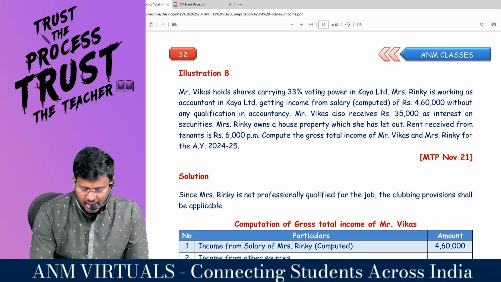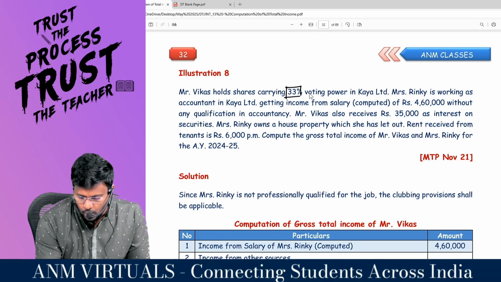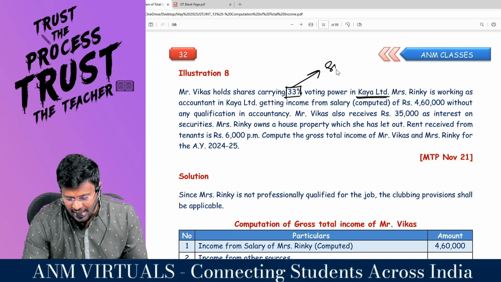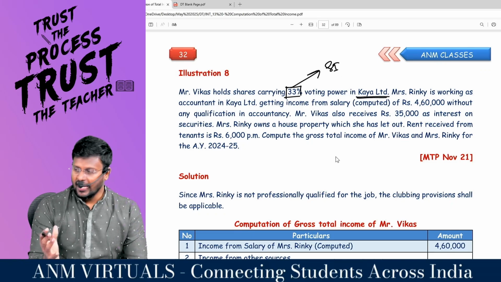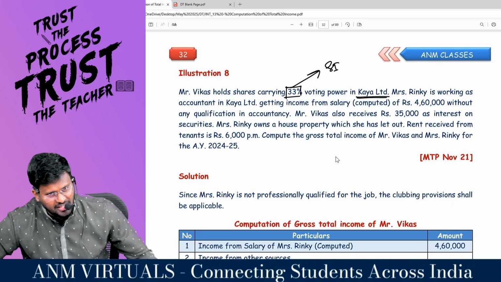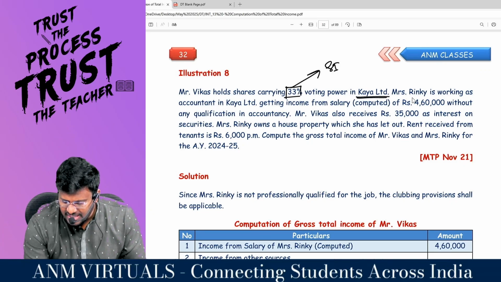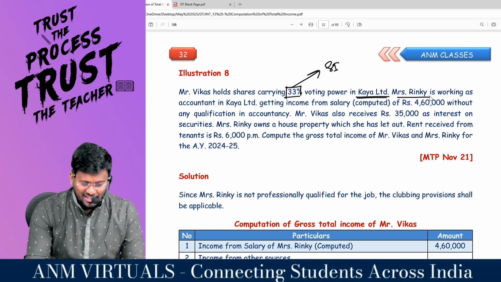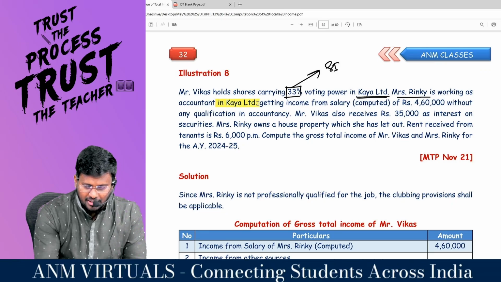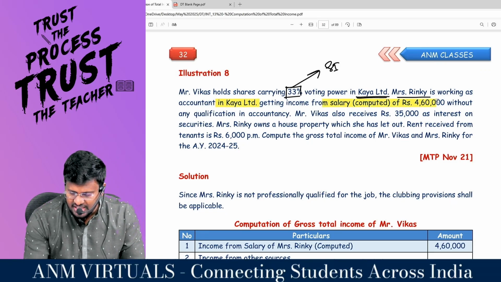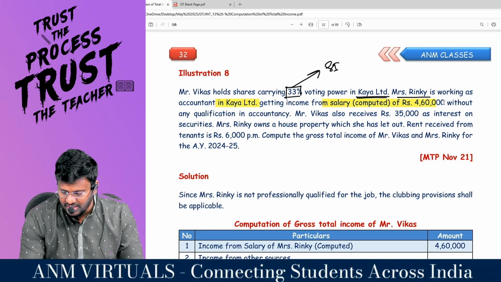Vikas holds shares carrying 33% voting power in ICAI Limited. Okay, fine. That means Vikas has substantial interest. Anyone holding more than 20% voting power can be said to have substantial interest. Mrs. Ringi is working as an accountant in ICAI Limited. In the same company, Mrs. Ringi is getting income from salary computed at rupees 4,60,000.